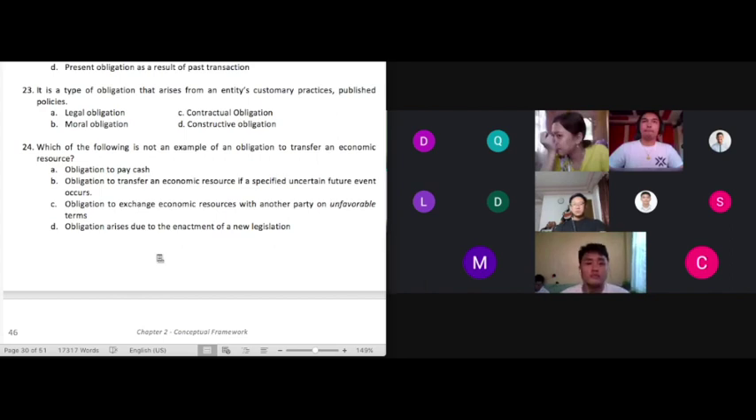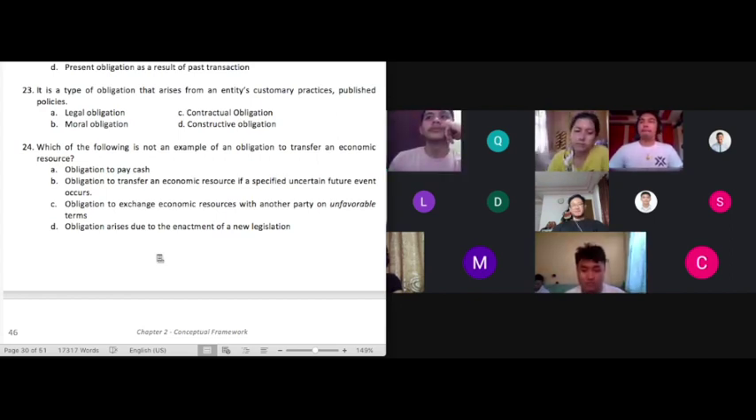There is no contract, class. It's more of a custom already. It has developed into a custom that you cannot avoid the obligation anymore. Okay, you have legal obligation, those that are imposed by law, contractual obligation, those that arise from contracts. Moral obligation, class, does not exist in the business world. We do not know moral obligation. People in business do not have any morality. That's supposed to be a joke, class. Okay, but definitely moral obligation is not honored in business, class.